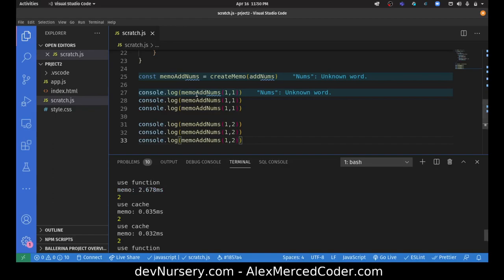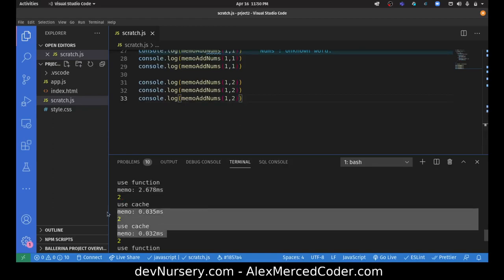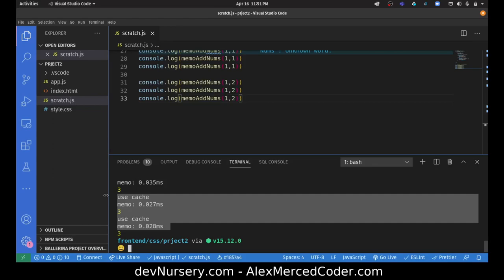Okay, but you can see it speeds up, especially with 1 plus 1. Let's say I replace this all with just add nums. Well, I think you guys get the point. So the idea is this would be how long it would take each time. And now look, I've cut over 2 milliseconds out of each use of that function because I memoized it. So now imagine much more complex functions and the time you could possibly save by memoizing functions.